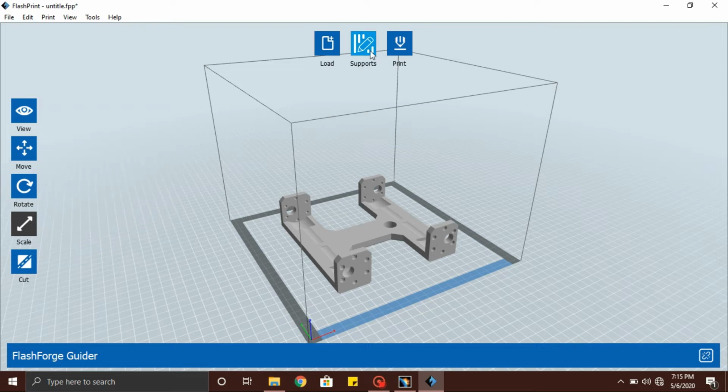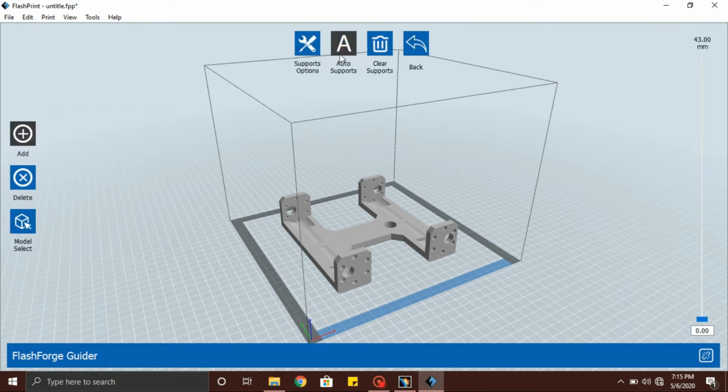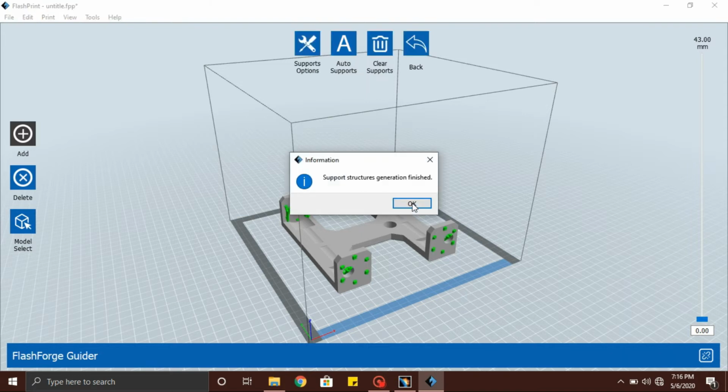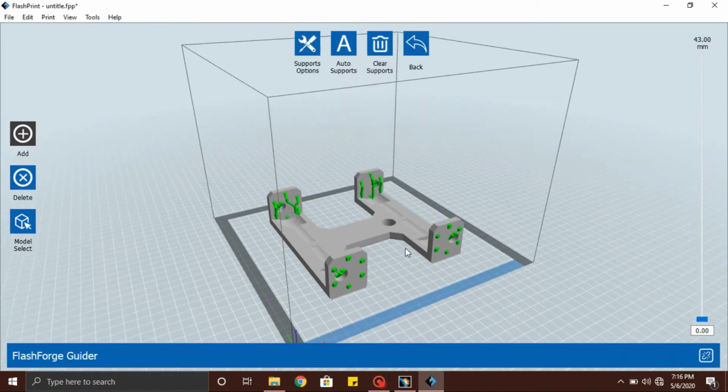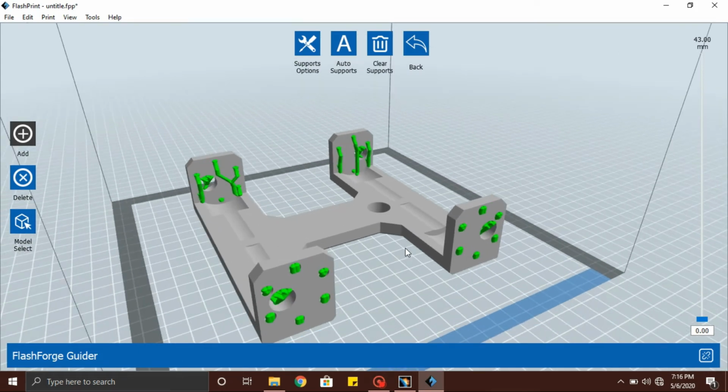And here are the supports. Supports can be used when there is an uneven layer of a design. I don't need any support for this design because everything is perfect in this design, 90°. So I'm clearing the supports.